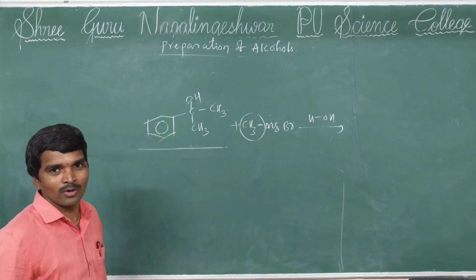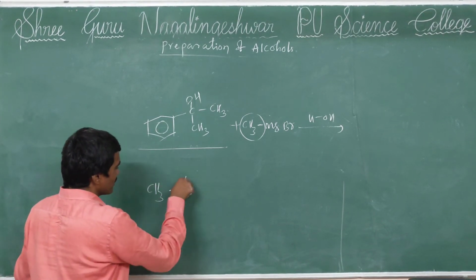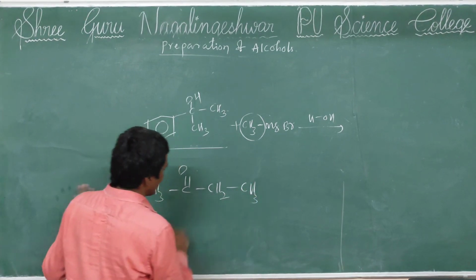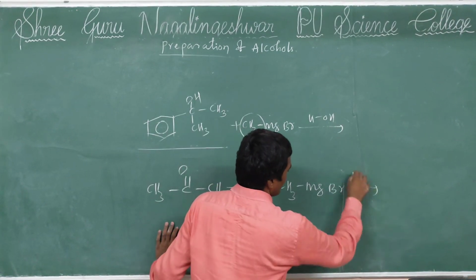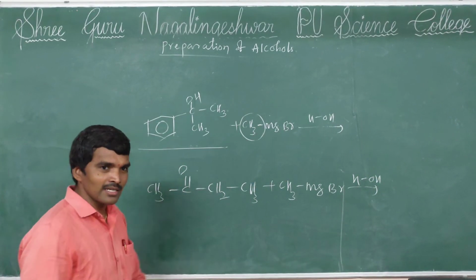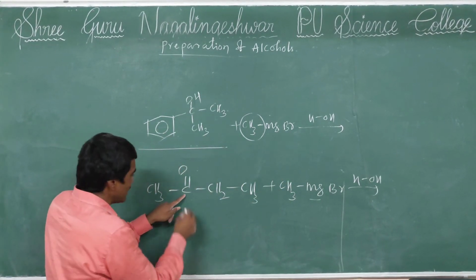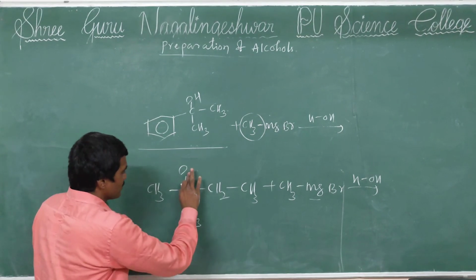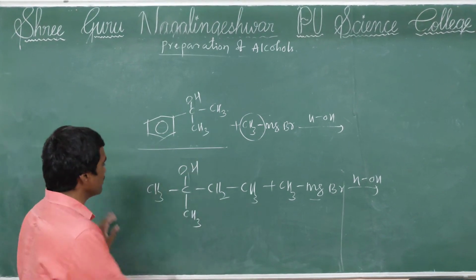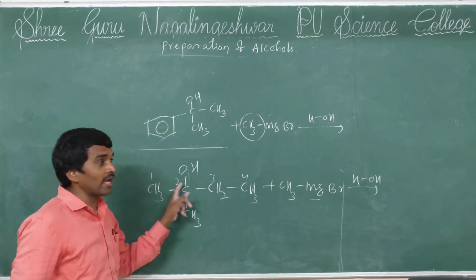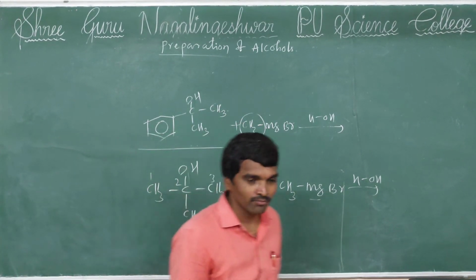This is a technique. Okay, you take another example. For example, I am taking butan-2-one. This is reacted with CH3MgBr followed by hydrolysis. So what is the answer? First, the technique that I told: for magnesium, whatever alkyl group is attached, that attaches to the carbonyl carbon. Then you break this bond. From water, hydrogen is attached to the oxygen. Then formation of 2-methylbutan-2-ol. So we can give the answer like this. Okay, just follow this technique. Right.